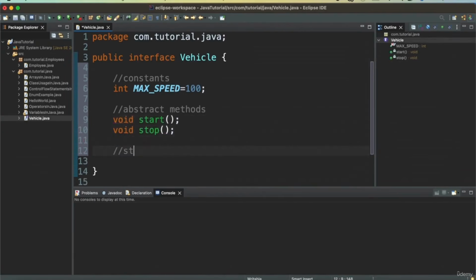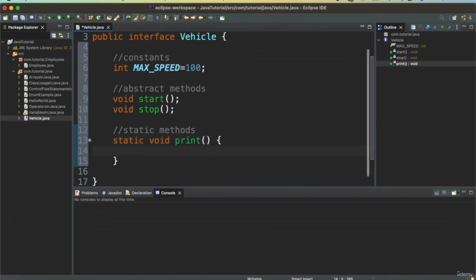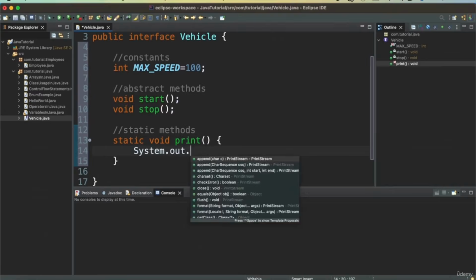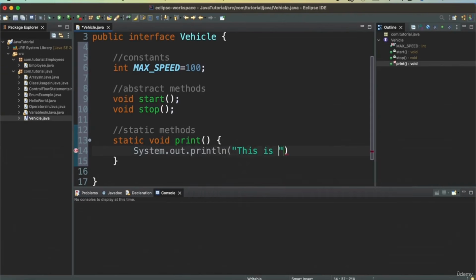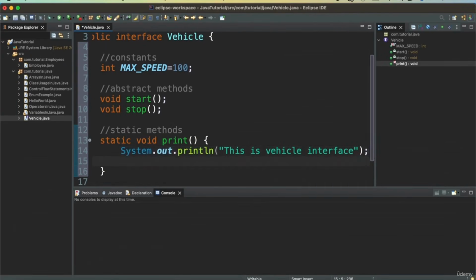I can also define static methods, something like static void print. And because it's a static method, I can provide the implementation. So I will say this is a vehicle interface. This does not belong to an instance, this will belong to a class. In this case, this will belong to an interface.